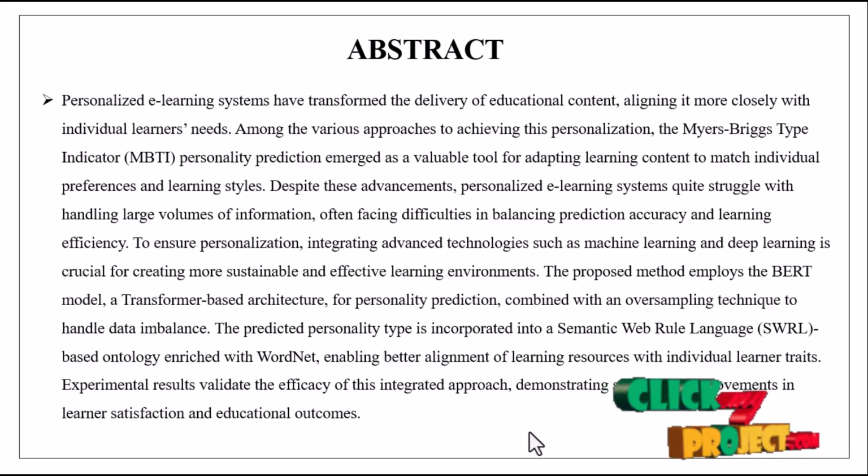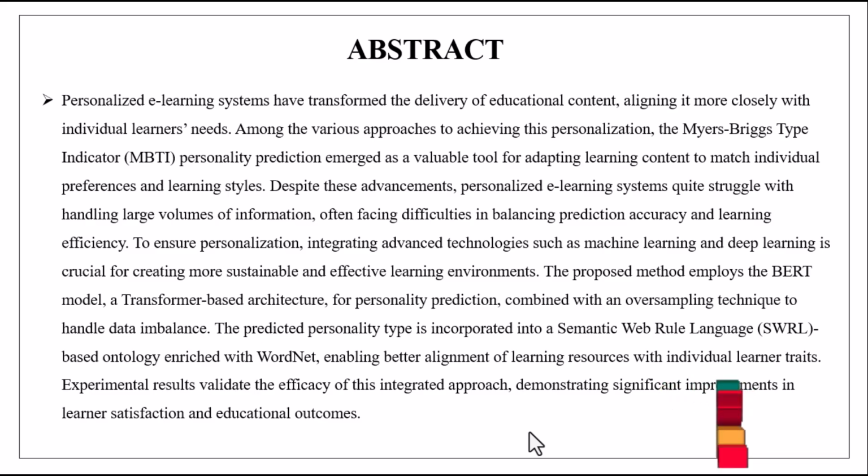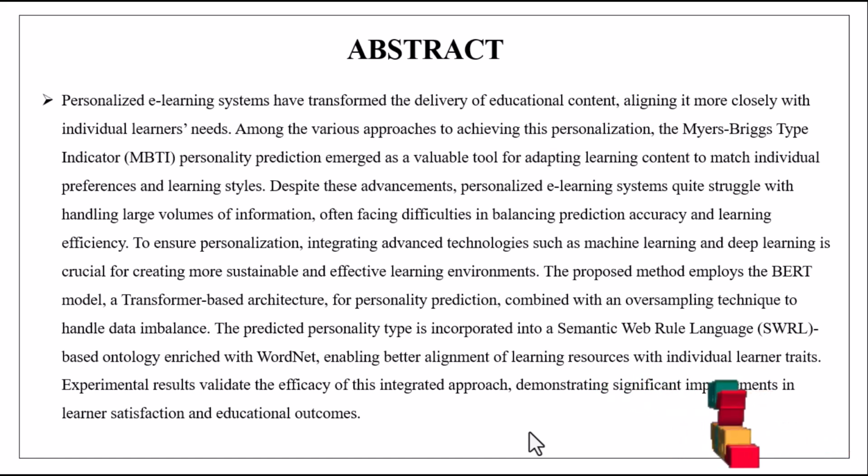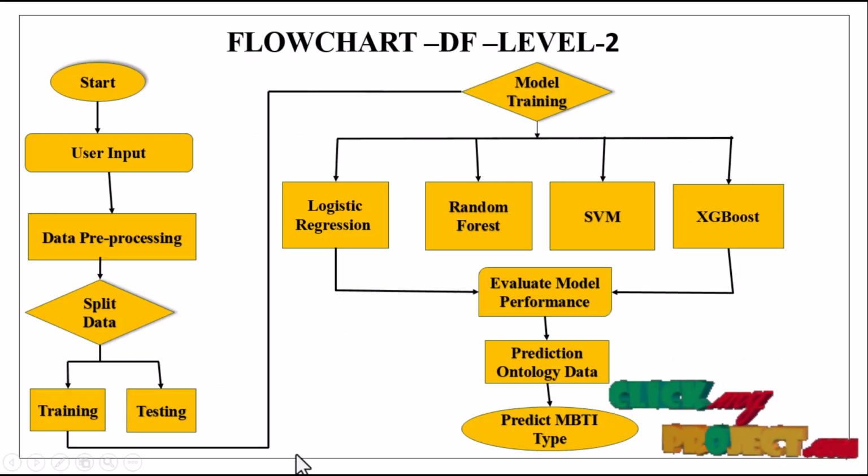Personalized e-learning styles have transformed the delivery of educational content, aligning it more closely with individual learners' needs. Among the various approaches to achieving this personalization, MBTI personality prediction has emerged as a valuable tool for adapting learning content to match individual preference and learning style. The application's core functionality encompasses receiving user text, performing on-the-fly text normalization, calculating the keyword score of each personality, and subsequently deriving the MBTI type. This is my flowchart.